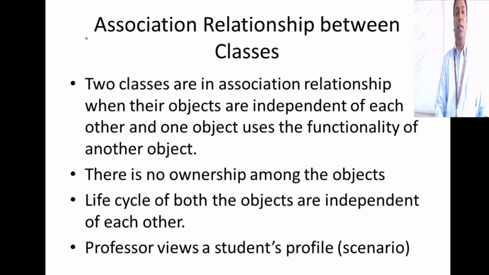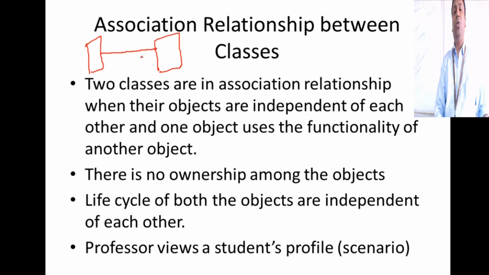The next thing is association. So you have two classes. What do you mean by association between these two classes? There is a relationship called association, which we represent using a simple line. What is this relationship? The very first factor for this relationship is the objects for these two classes.